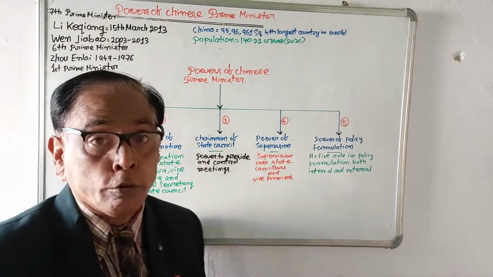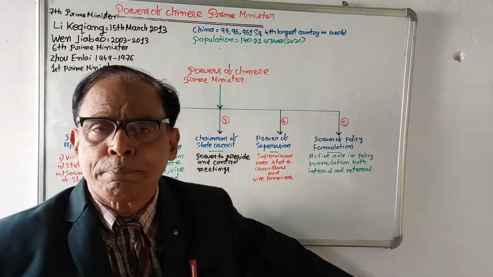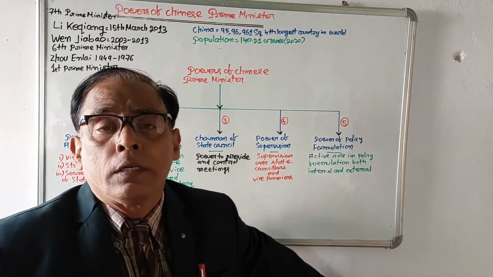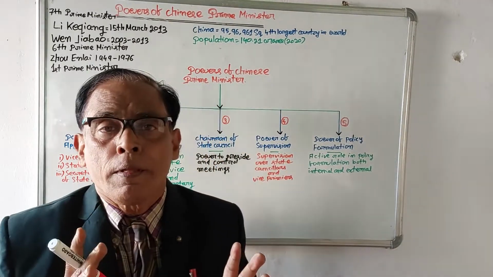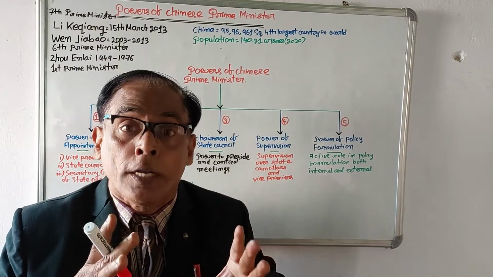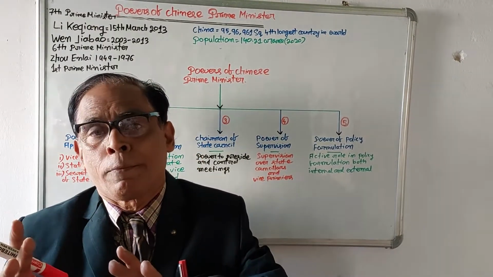Finally, the fifth one, which is very important, that is the power of policy formulation. The Premier of China plays a very important role in the policy formulation of the work of the State Council.